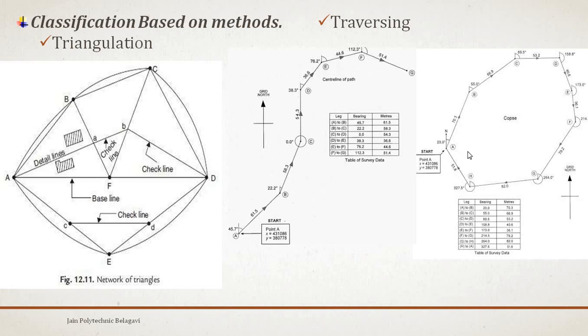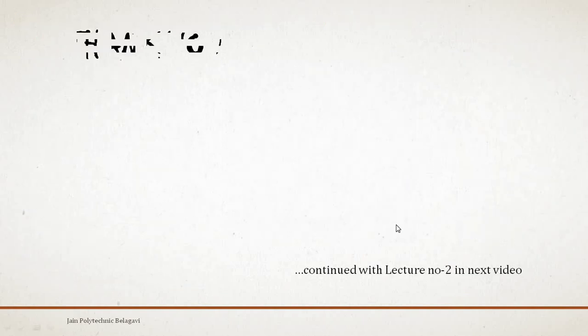Traversing is a survey in which linear measurements are done with a chain and a tape, and the directions or horizontal angles are measured with a compass or theodolite respectively. Just remember, a network of survey lines gives you the traversing method. It may be an open traverse or a closed traverse. So thank you guys.